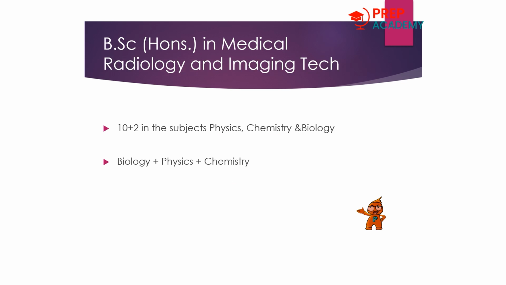And for BSc Honours in Medical Radiology and Imaging Technology, you have to choose biology plus physics plus chemistry, and it is mandatory that you have studied physics, chemistry, and biology in your +2. You should appear for biology, physics, and chemistry in your CUET UG examination also.